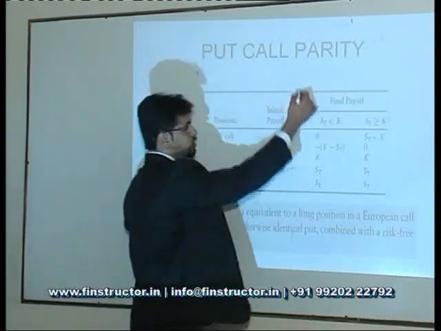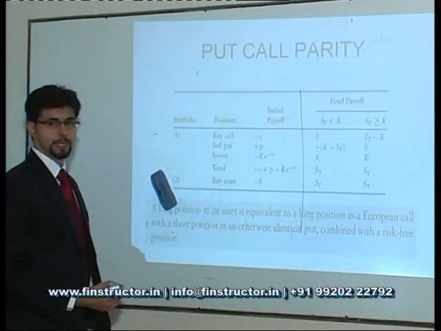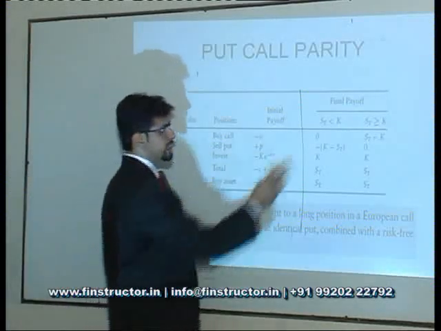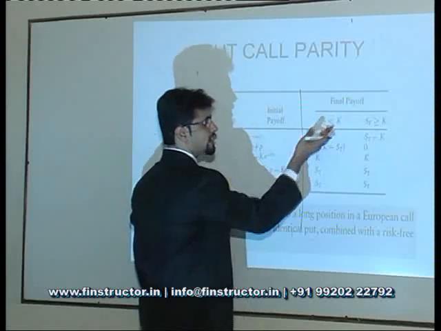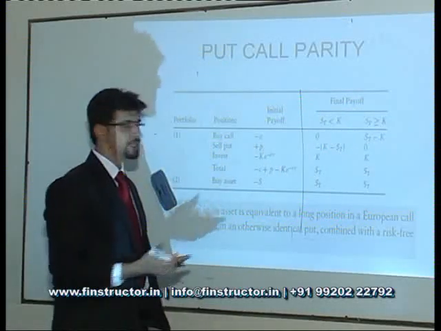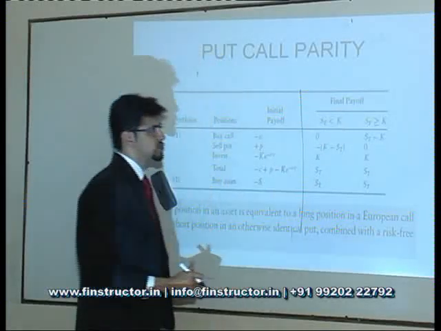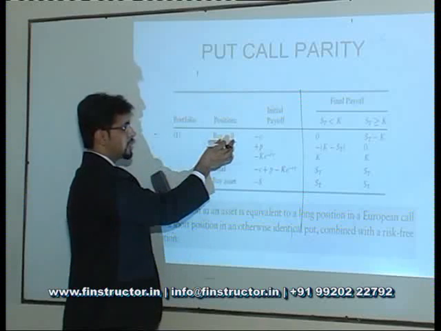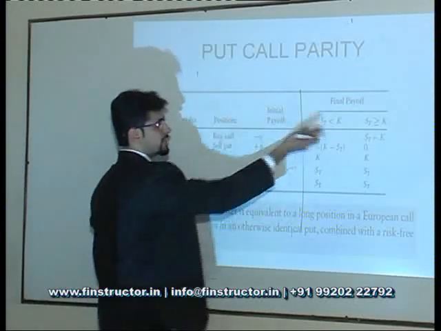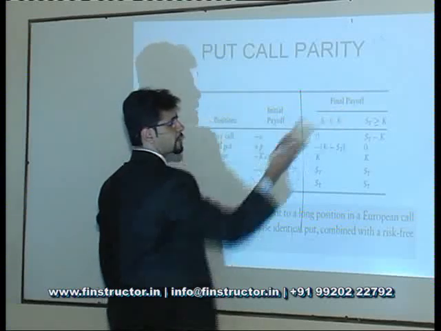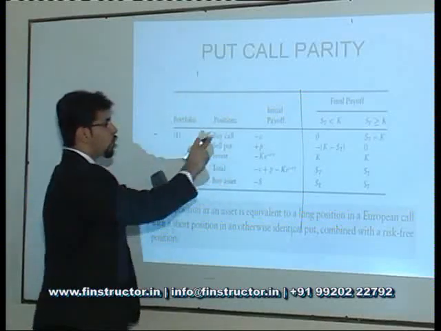Now let's try to see what my final payoff will be from these two assets at maturity. At maturity, the spot price can either be greater than or equal to K, or it can be less than K. Is there any other possibility? No. So if the spot price is less than the strike price, will I gain anything on the call option? No, I will not choose to exercise it. I would rather buy it from the market, because I would buy it at a higher price of K when the spot is less than K. So there is no payoff to me from the call option that I had bought.